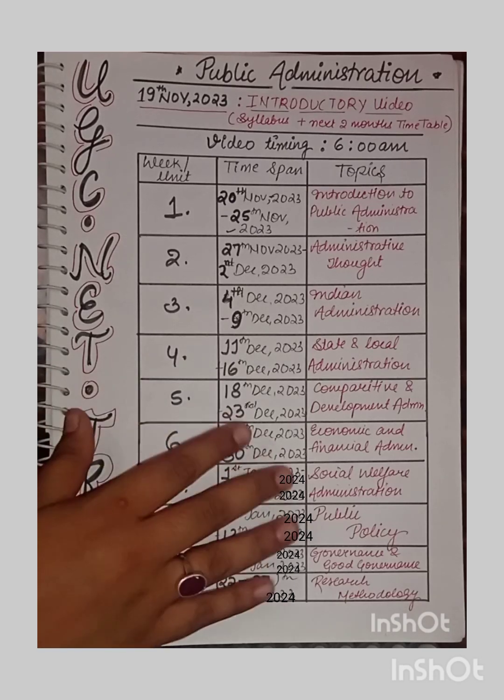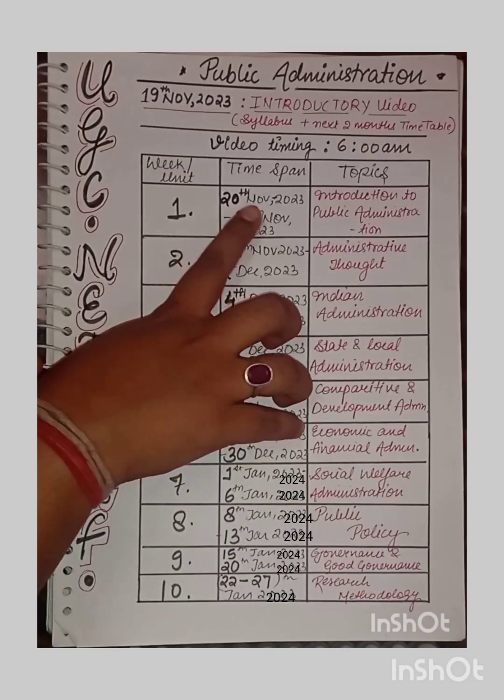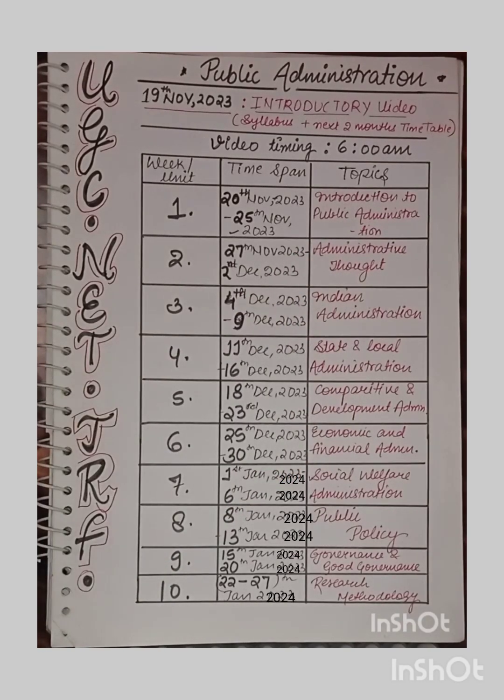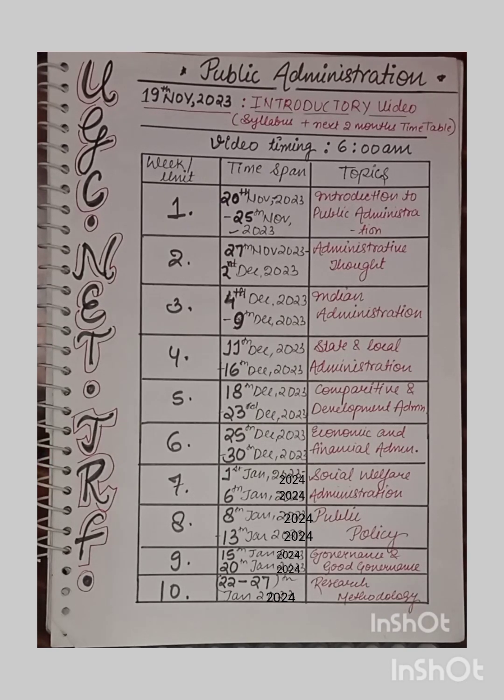Now the time span: from 20th to 25th November we'll be completing our introduction to public administration. Then from 27th November to 2nd December, the administrative thought. Then from 4th December to 9th December, Indian administration. Then from 11th to 16th December, state and local administration, that is unit 4. And in unit week 5, from 18th December to 23rd December, comparative and development administration. From 25th December to 30th December, economic and financial administration.